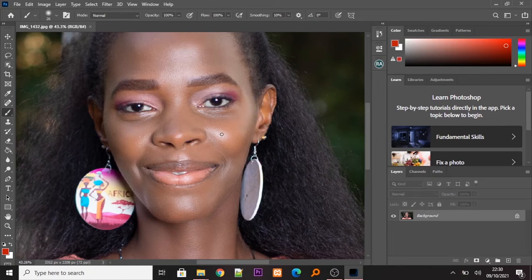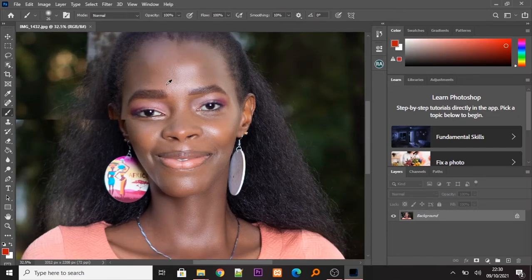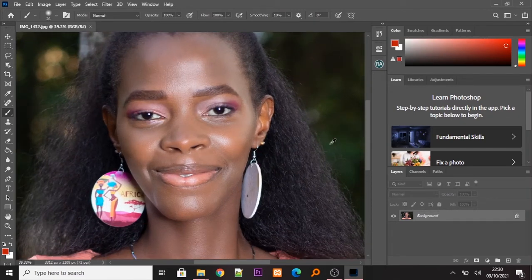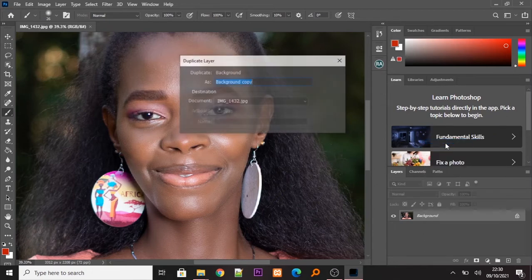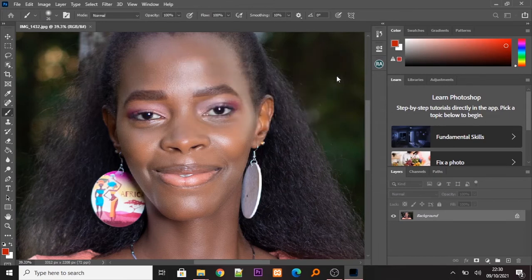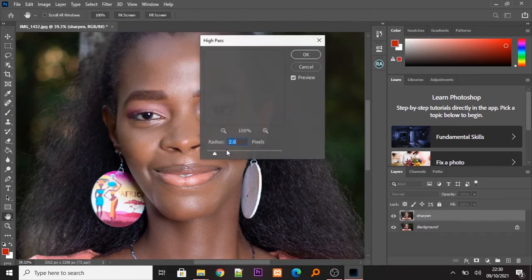Now in this video, I'm going to show you how to sharpen an image using Adobe Photoshop. Now I'll just go straight to the point. First thing you need to do, you take the background layer and duplicate it. Let's give it a name, for example, Sharpen. That will do. Next, we go to Filter, Other, High Pass.